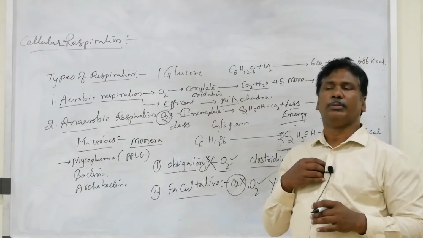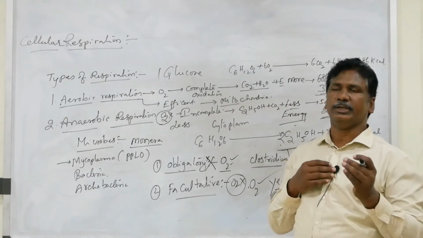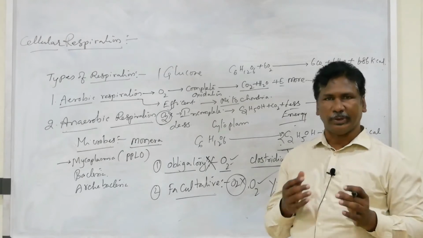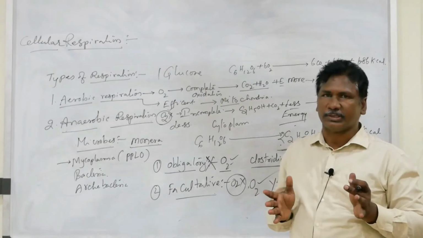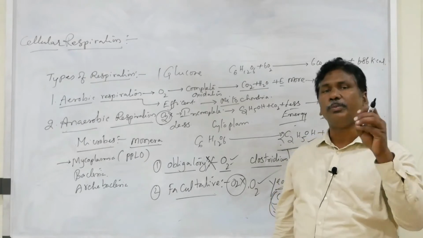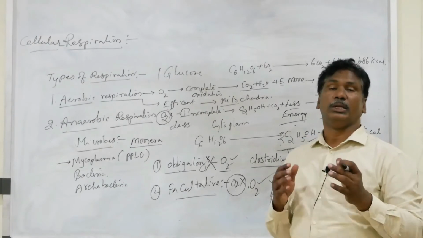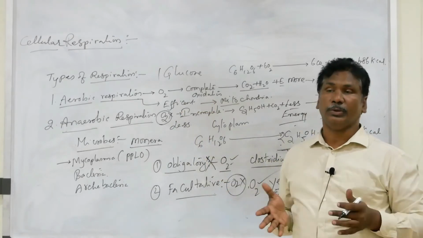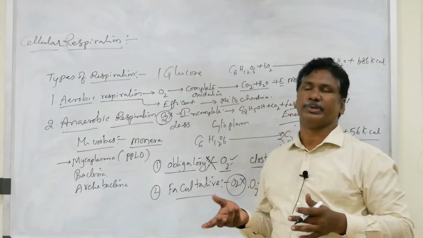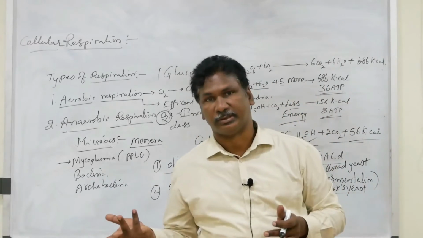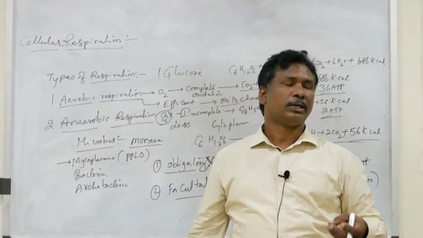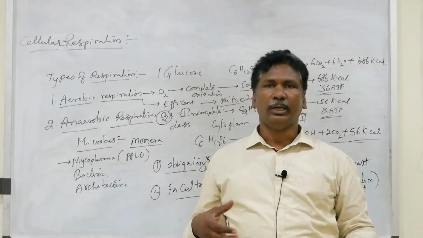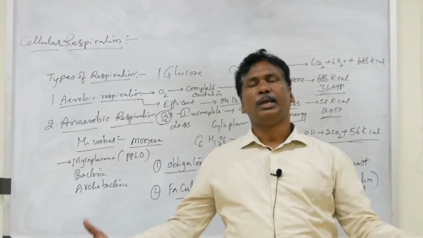Both are multi-step processes. In them, many components are produced and a large amount of energy is also released. The compounds and biochemicals released during aerobic or anaerobic respiration are useful for the construction of our body, plant body or animal body.